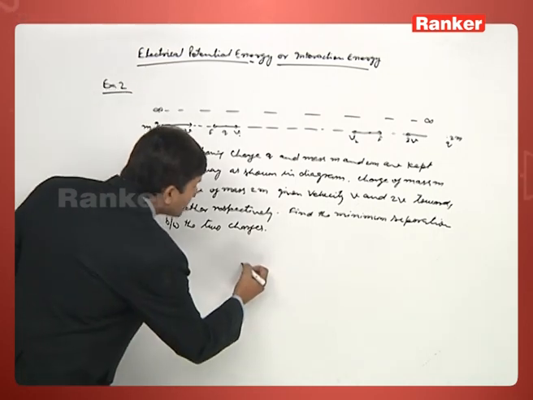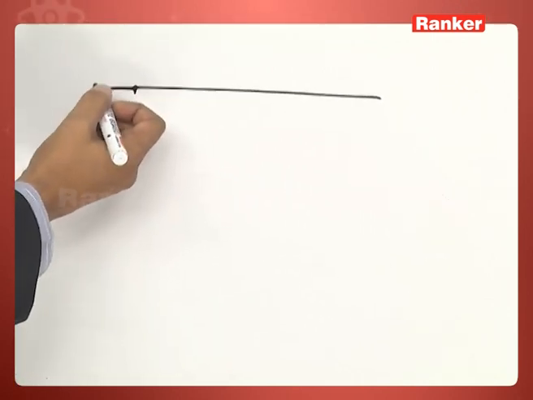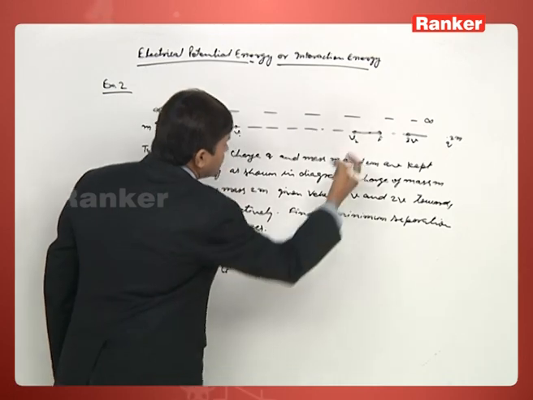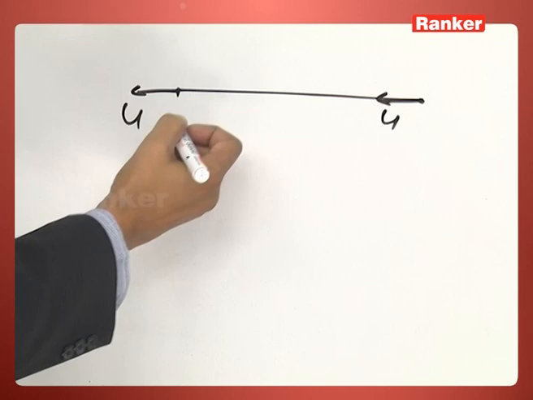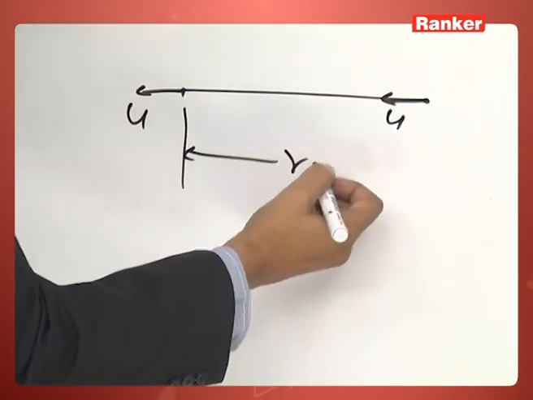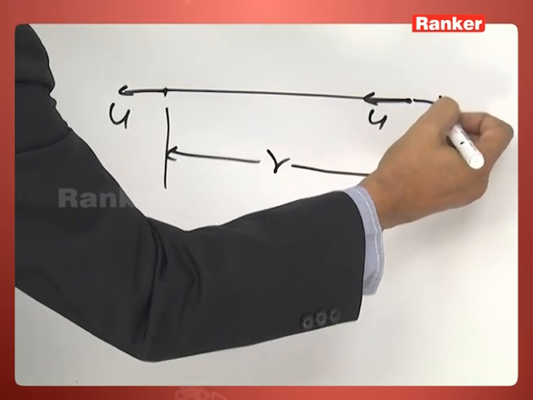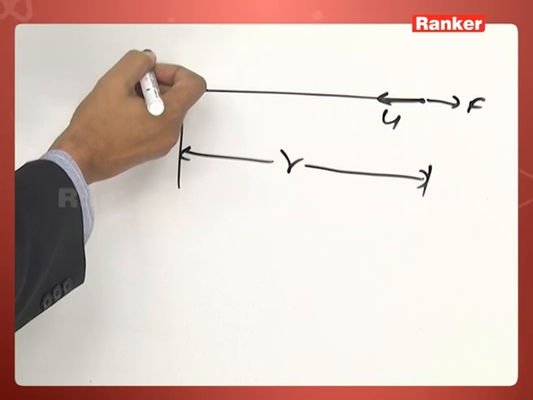So at the minimum separation point, this charge has velocity u, and the second one also has velocity u, and at this position let the distance between these two be r. The force on this is still acting in this direction, but the force on the other is acting in this direction.